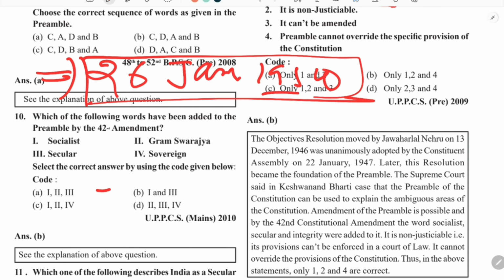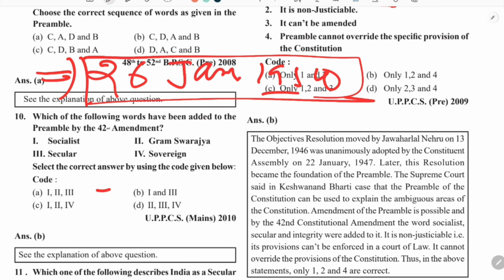First thing was that it is not a part of the constitution. Second thing, the Supreme Court said that though it is not a part of the constitution, it can help in interpreting the provisions of the constitution. For example, there is a confusion whether India is a secular state or not. Though we know that there are various provisions in the fundamental rights, from article 25 to 28, we have the fundamental right regarding the freedom of religion.